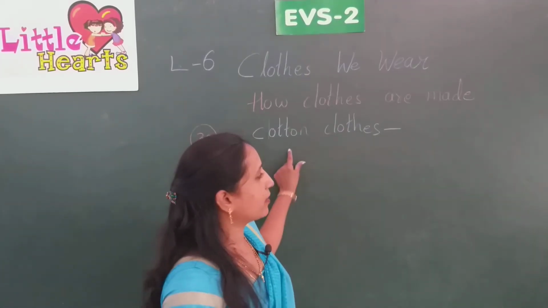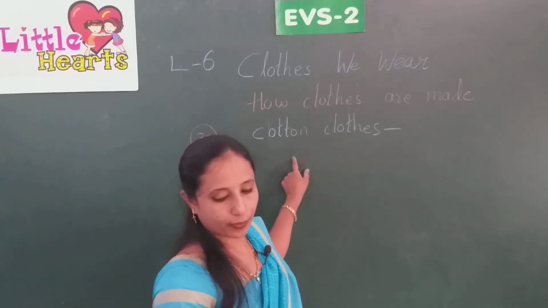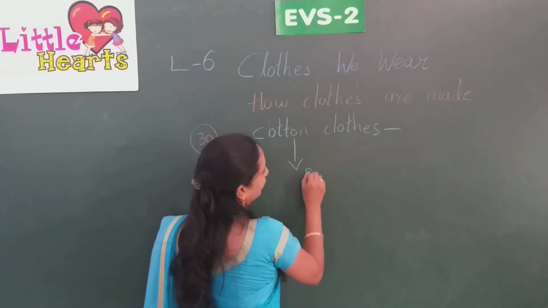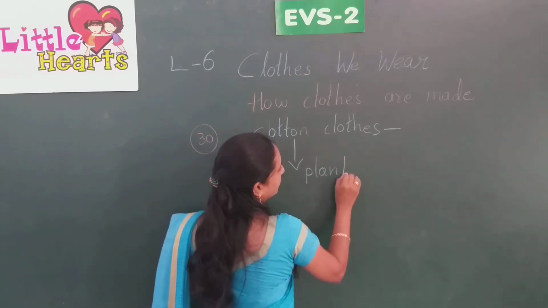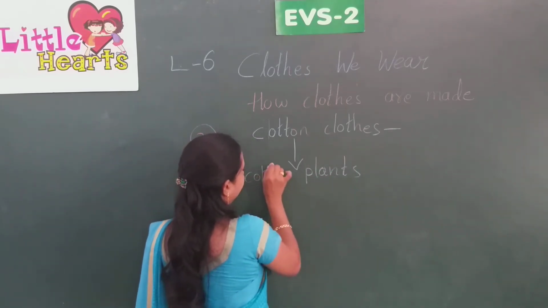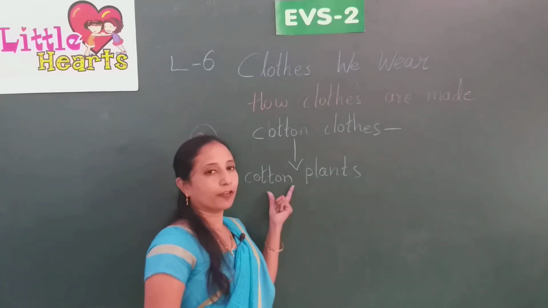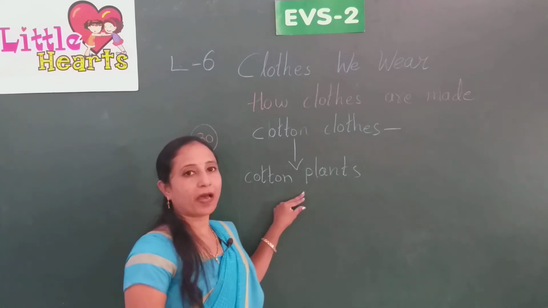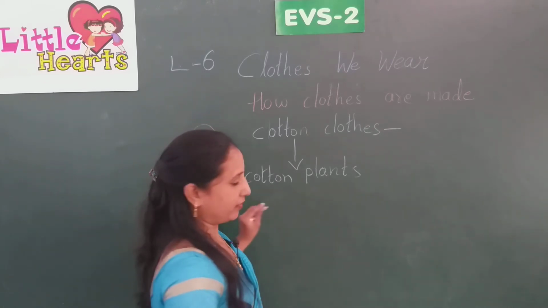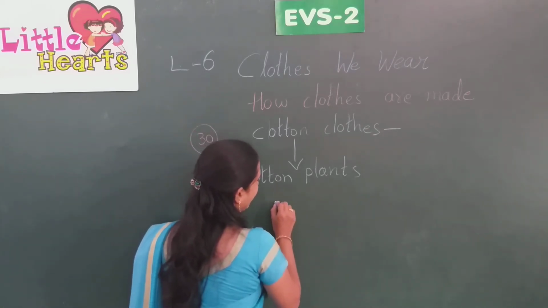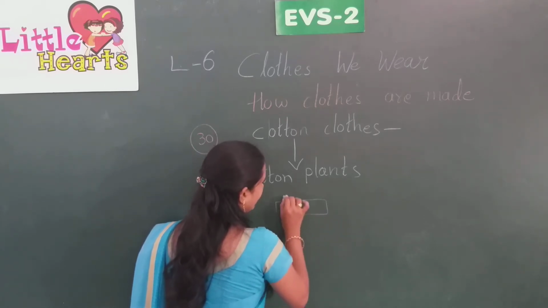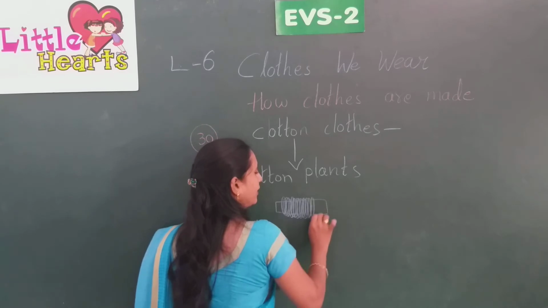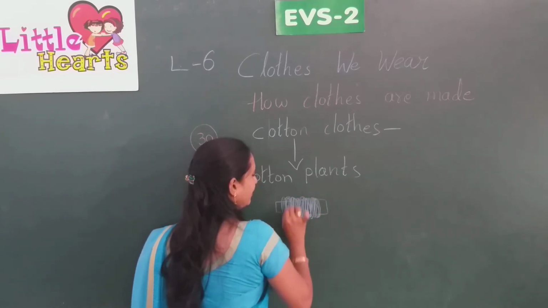We know that cotton is obtained from cotton plants. From cotton plants, this cotton is spun into yarn. It is spun like this into yarn fully.